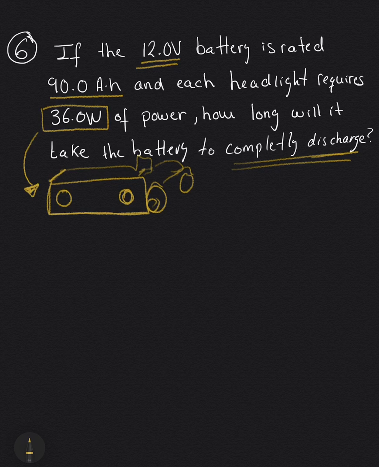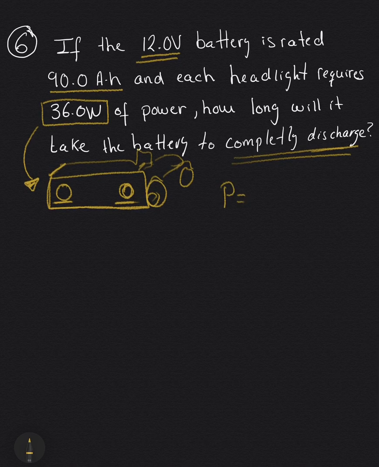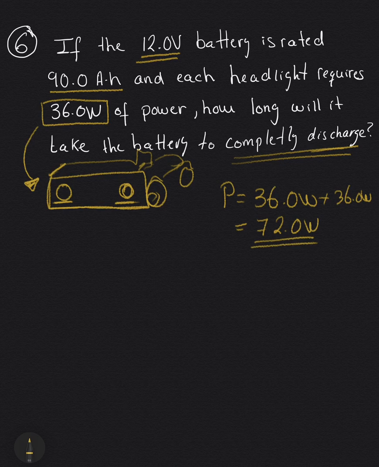There are 2 light bulbs, each requiring 36 watts of power, and they're going to be identical. So my assumption is that I have 36.0 watts plus 36.0 watts for the 2 light bulbs, and this is 72.0 watts.